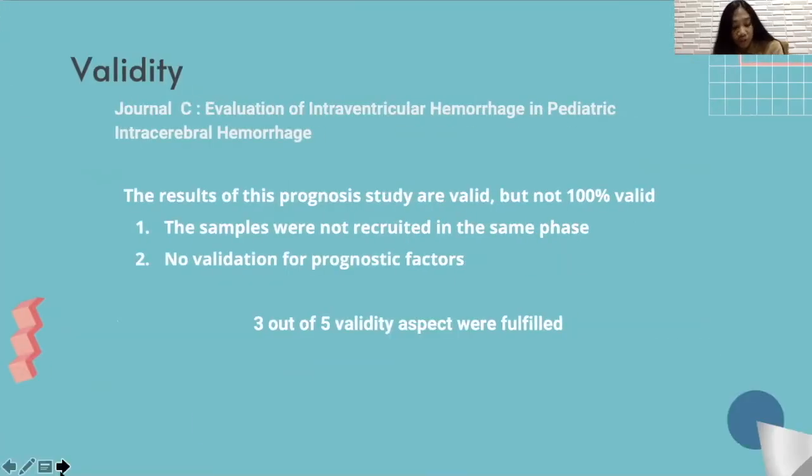In conclusion, the validity aspect of Journal C is also not 100% valid, as 2 out of 5 validity aspects were not fulfilled. The samples were not recruited in the same phases and there is no validation for prognostic factors.